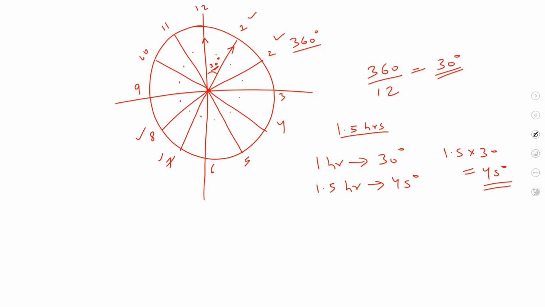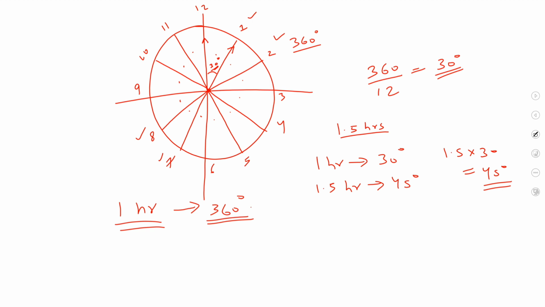Okay, the same exercise can be done for the minute hand also. In 1 hour, how much angle does the minute hand move from its initial position? We have already seen that in 1 hour a minute hand completes one full circle, right? So it would cover 360 degrees in 1 hour.